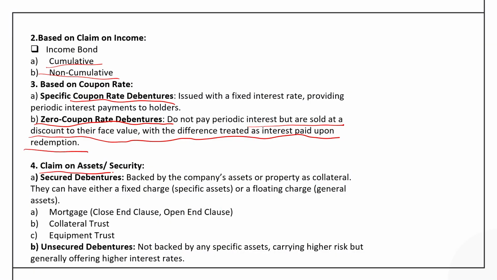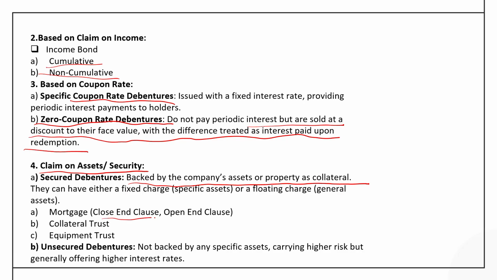to the debenture holder. Now, the claim on assets or security is another basis to classify the debentures. Here we can have the secured debentures as well as the unsecured debentures. So, unsecured debenture is not backed by the asset, but unlike this, the secured debentures are backed by the company's assets or property as collateral. And now here they can be like mortgage debentures, collateral trust and the equipment trust debenture. Mortgage means where the property of the company has been kept as the collateral or as the security.